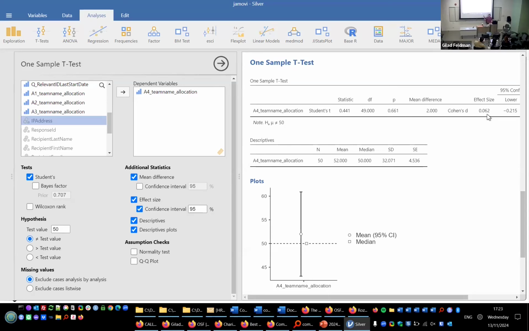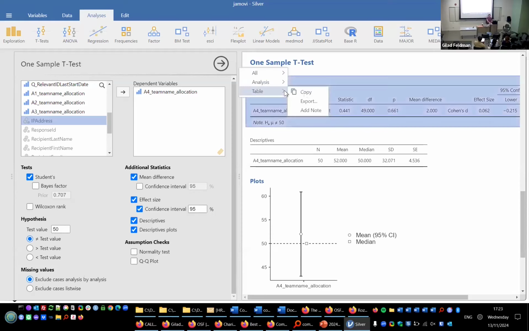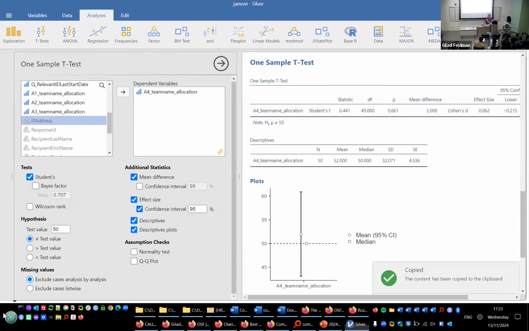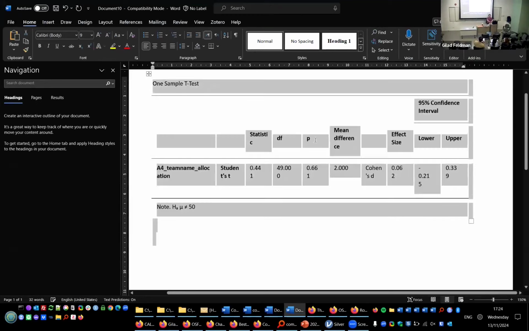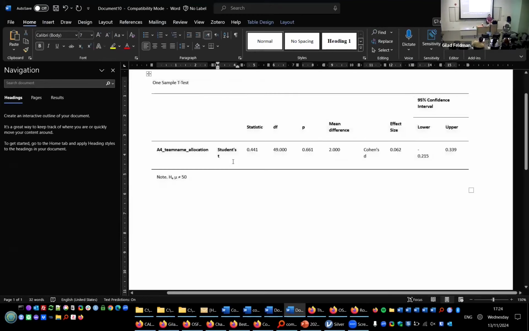The nice thing about Jamovi is that everything, including the tables, is APA style already. So you can just click on this, copy this, and go to Word. You can just copy paste, and everything is already prepared for you. In your results section, the only thing that I expect from you for simulated data is for each one of these factors to have a row that has these statistics. So it's a copy paste for you. Once you've simulated the data and done everything in Jamovi, everything is ready for you, okay?